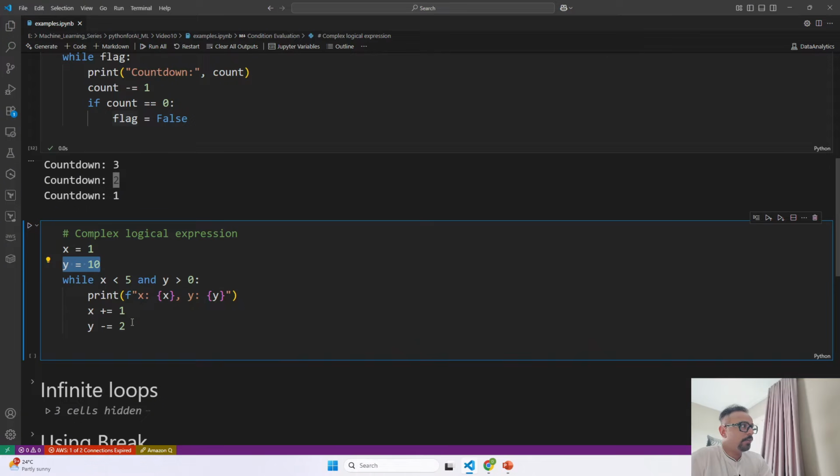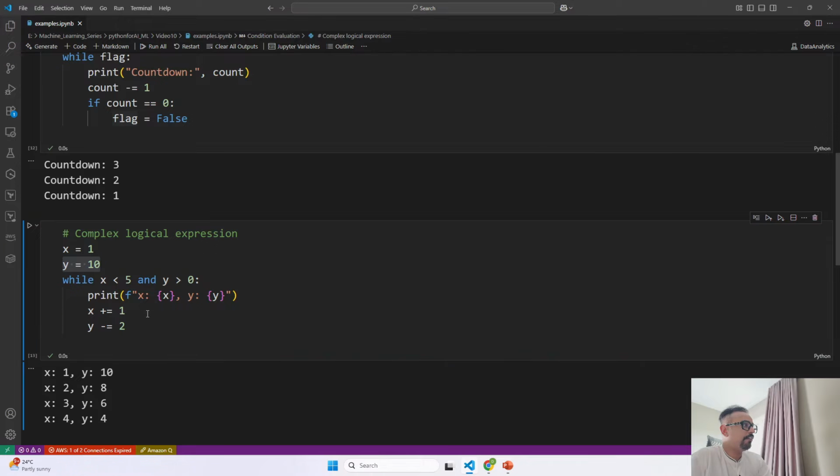So this is going to run as long as x is less than 5. Till the time x does not become 5 or more, it is going to keep on running, and while y is greater than 0, it is going to keep on running. As soon as y becomes less than 0 or x becomes 5 or greater, it is going to stop. So over here we are having multiple conditions.